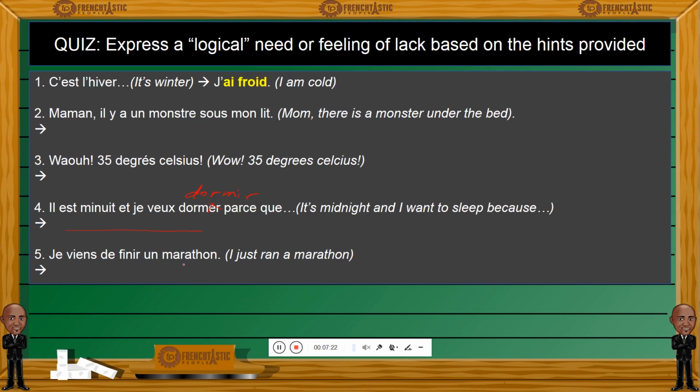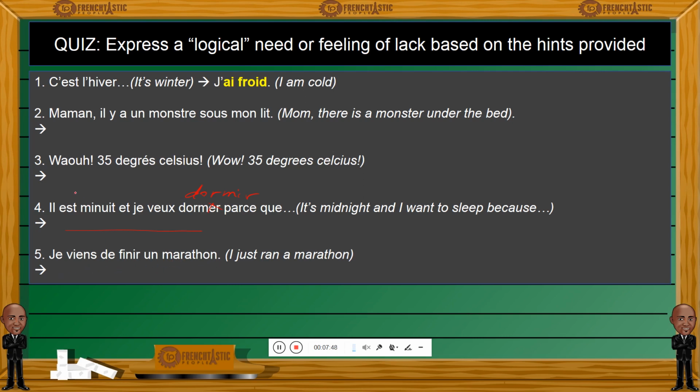Je viens de finir un marathon. So I just ran a marathon. So how are you at that moment? Okay. What kind of body needs do you have at the moment if you're done running a marathon? You must be exhausted. Are you feeling hungry? Are you feeling, I don't know. There must be something after running a marathon here.